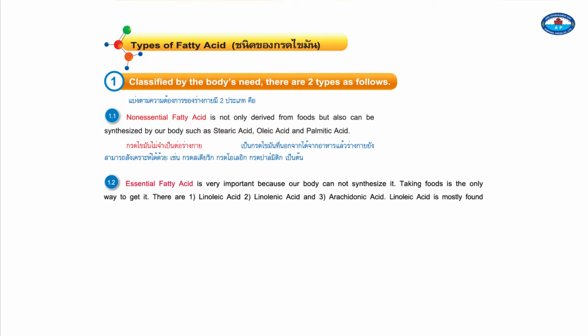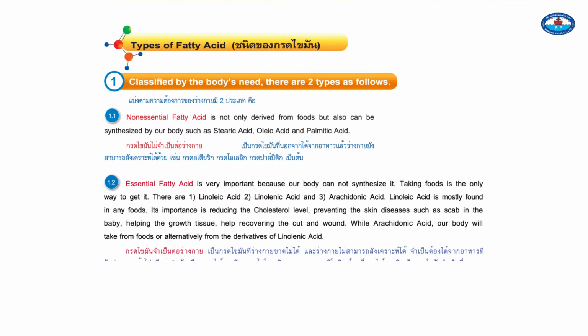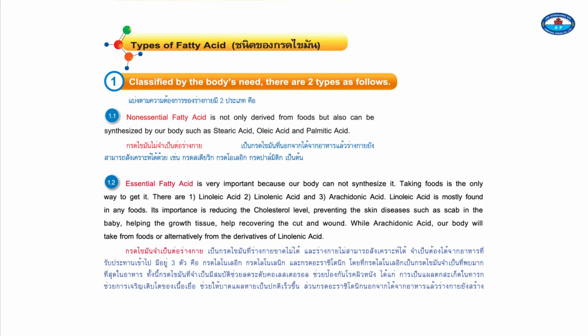1.2. Essential fatty acids are very important because our body cannot synthesize them. Eating food that has them is the only way to get them. Names of essential fatty acids are linoleic acid, linolenic acid, and arachidonic acid.